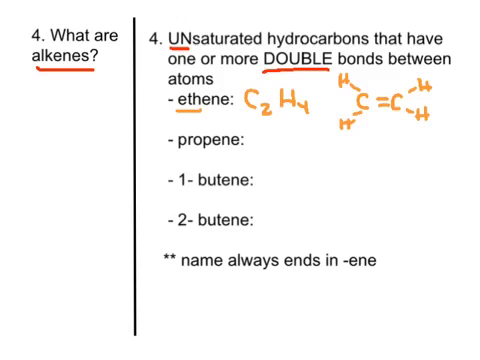All right, if we add another carbon, again, it's prop. Just like propane has 3 carbons, propene also has 3 carbons. So this guy is C3H6.